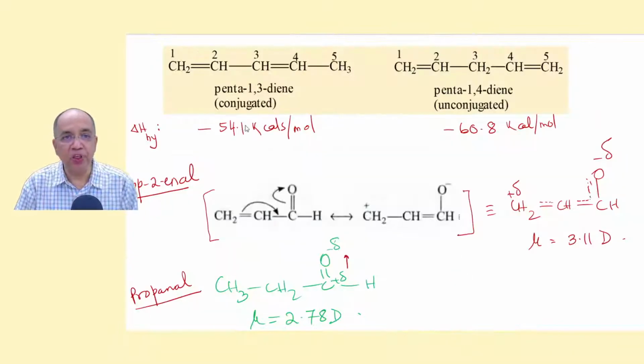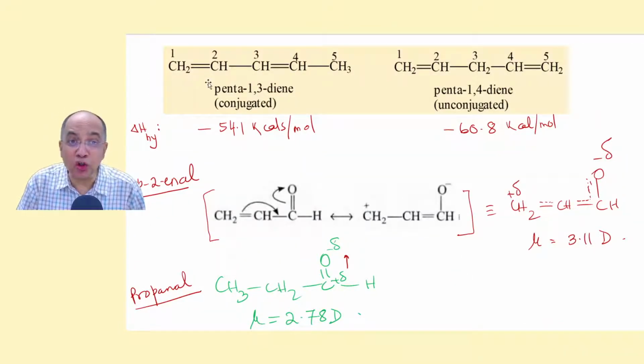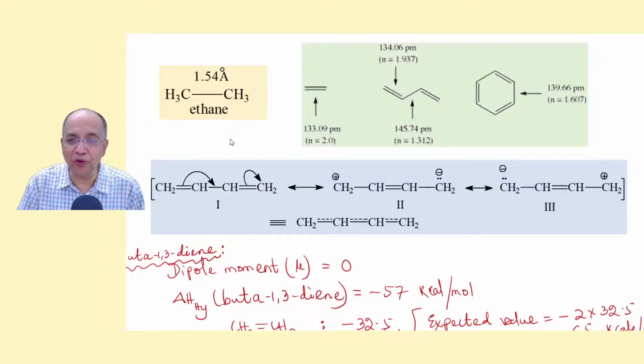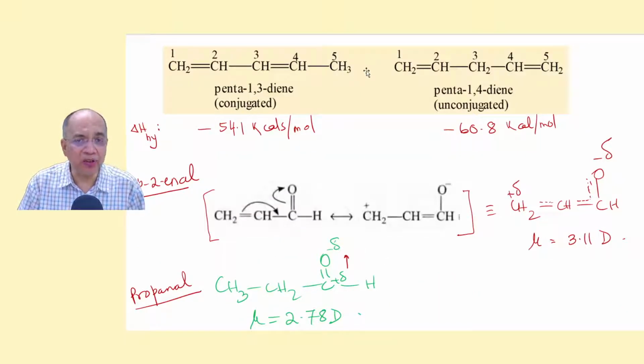Similarly, if you look to pentadiene, conjugated pentadiene, this is a conjugated system where the heat of hydrogenation is 54 as against expected 65 for two double bonds, but even the numerical value is less than butadiene because of some other phenomenon which provides a little more stability than butadiene. We will talk about that in hyperconjugation.